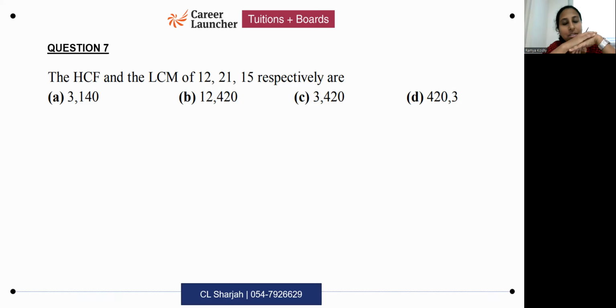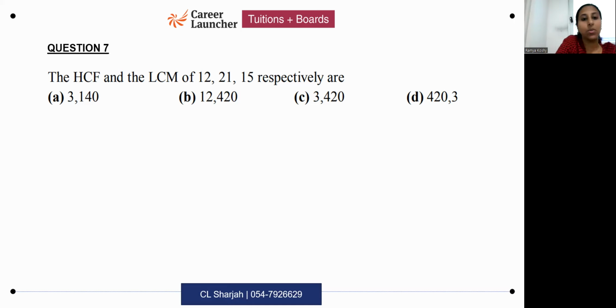See, the advantage in this question is that you can eliminate some options if you find one answer. It's possible to eliminate a few options. How do we do this?